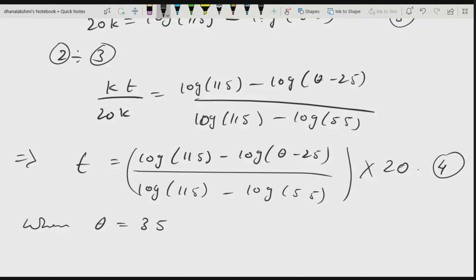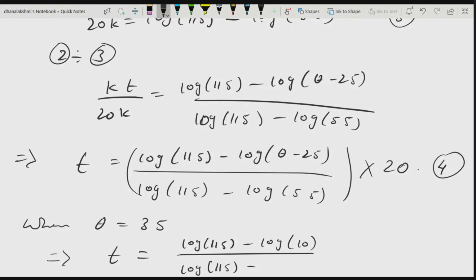When theta is equal to 35, we get t is equal to, okay, calculate and tell me how much you get. This is log of 115 minus log of 35 minus 25, which will be 10, divided by log of 115 minus log of 55, and this whole thing multiplied with 20.